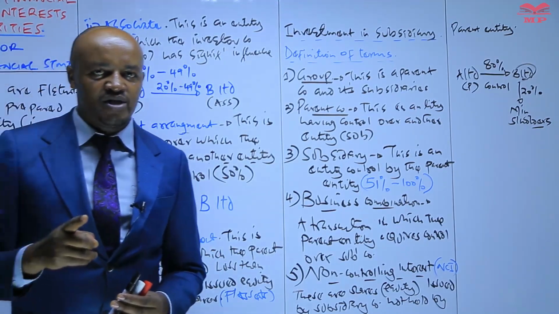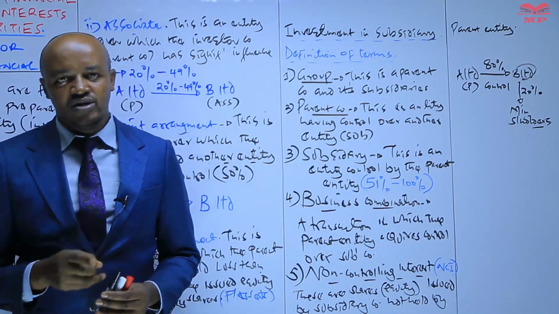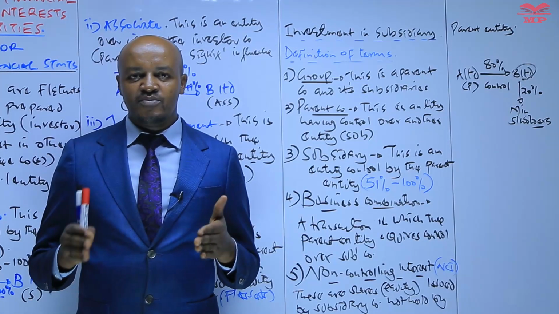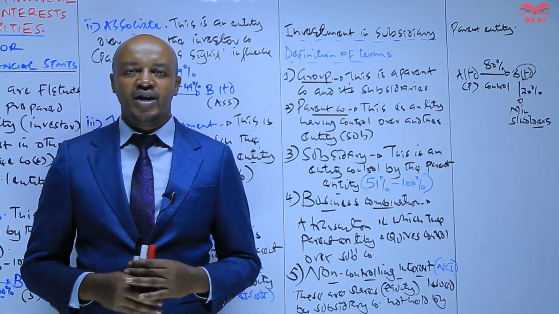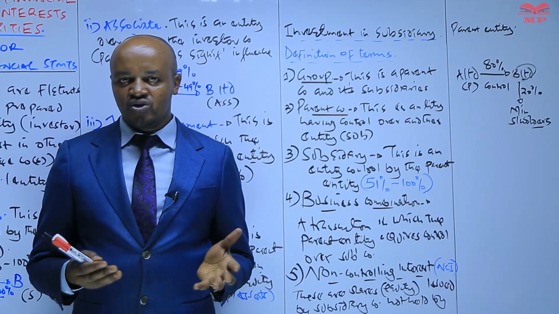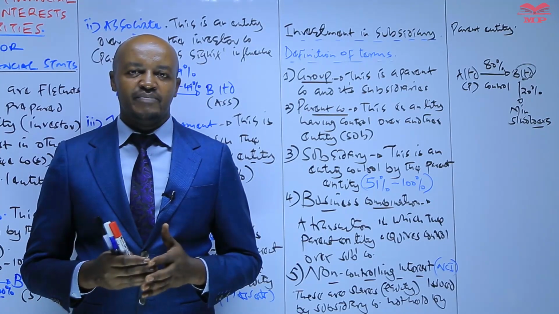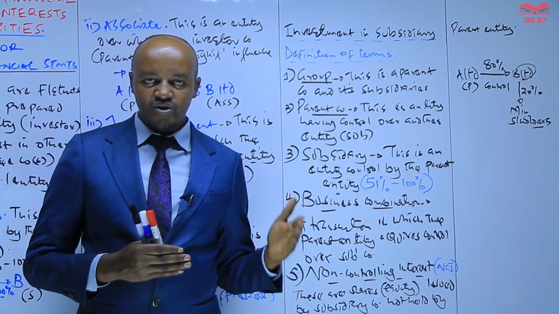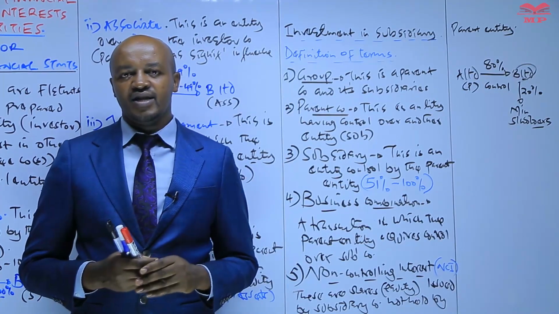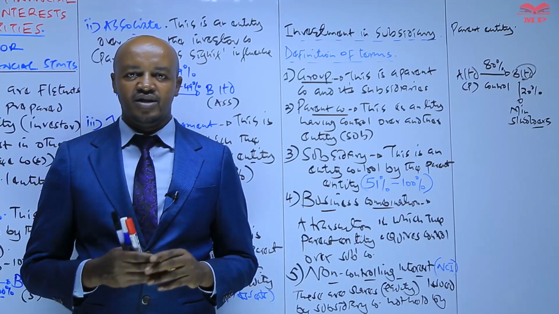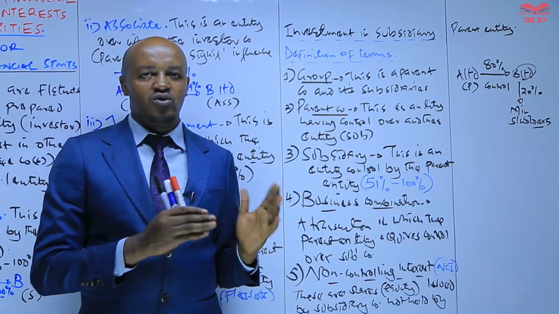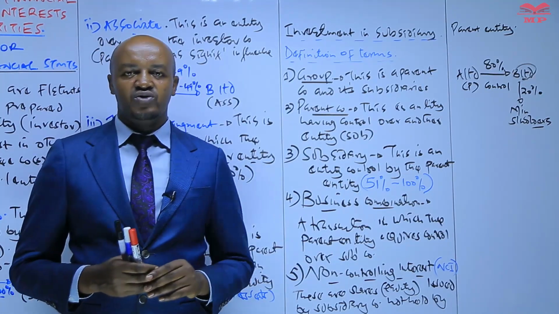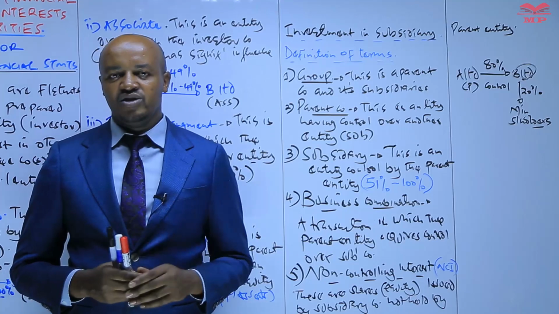So I want us to stop at that particular point. Once we come back in our next session, I want us to look at some of the accounting standards applicable during the preparation of the group account, or the consolidated financial statements. Then we look at some of the specific standards, starting with IFRS 3. We see what IFRS 3 says, and then proceed to the other standards. So, see you in the next session.